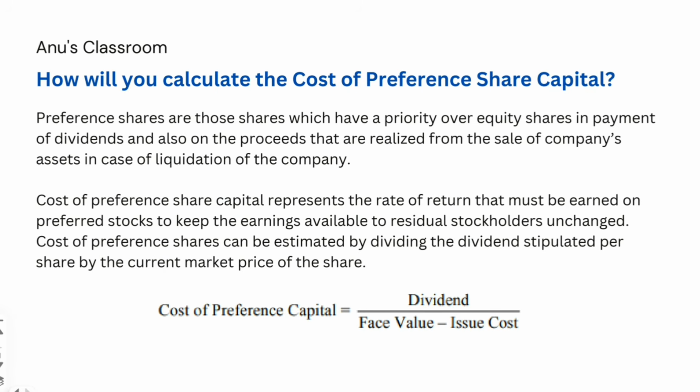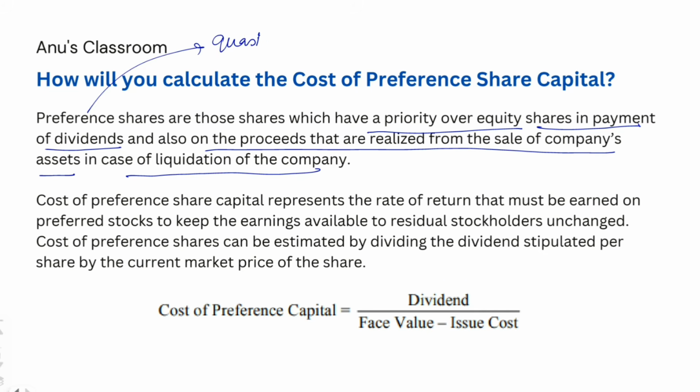Now, how would you calculate the cost of preference share capital? In this unit, we have different methods of calculating the cost of preference share capital, equity, and the like. So, this question talks about how we can calculate the cost of preference share capital. Preference shares are those shares, you must understand, which have a priority over equity shares in payment of dividends, and also on the proceeds that are realized from the sale of a company's assets in case of liquidation of the company. So preference shares are actually thought of as quasi equity.